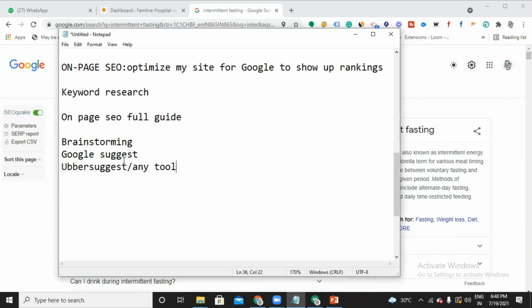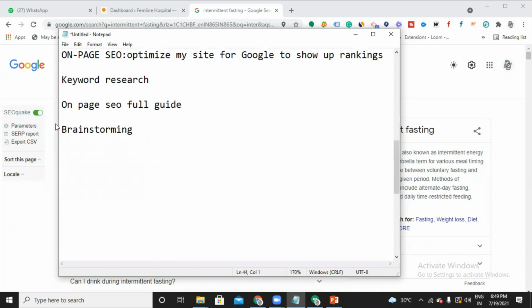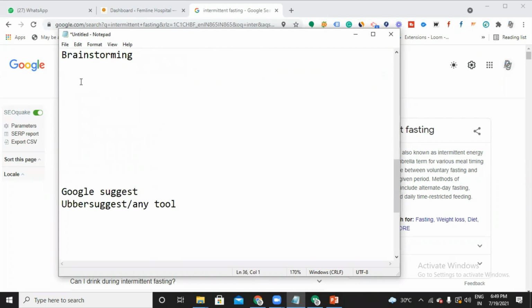Okay. So first is brainstorming. Brainstorming means you might already know the meaning of this, right? It means let your brain think about the topic. Give some work to your brain and let it think about all the possible keywords for on-page SEO. So let us think and list out a few keywords. How will people search when they are looking for on-page SEO kind of information?